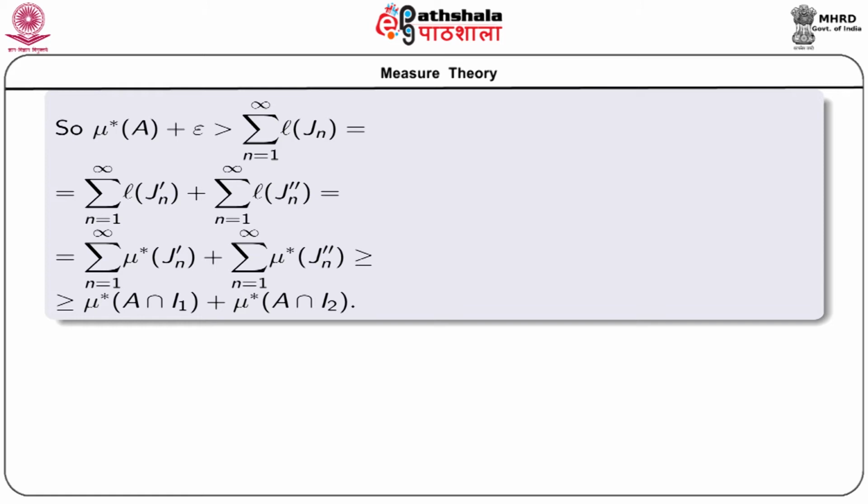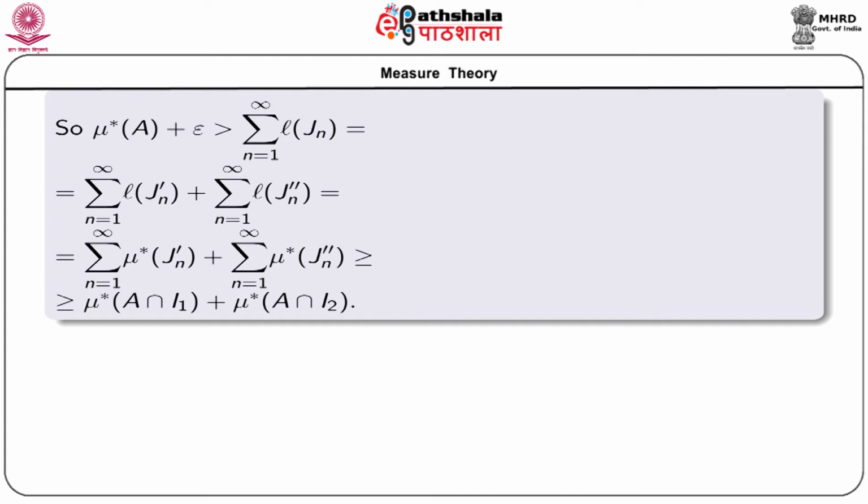Similarly, using the countable subadditivity of Lebesgue outer measure on the second set A intersection I2, we have mu star A intersection I2 less than or equal to sigma n equal to 1 to infinity mu star Jn double dash. So, on the whole we have mu star of A plus epsilon greater than mu star of A intersection I1 plus mu star of A intersection I2.